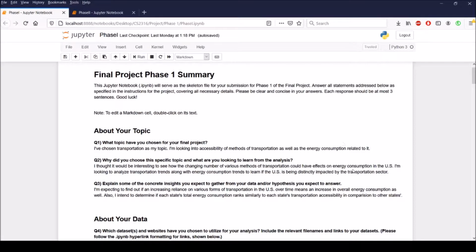My name is Bhumi Patel, and I've chosen transportation and energy consumption as my topic for the final project. I'm looking into accessibility of methods of transportation as well as the energy consumption related to it. My main point of interest is analyzing transportation trends along with energy consumption trends to learn if the